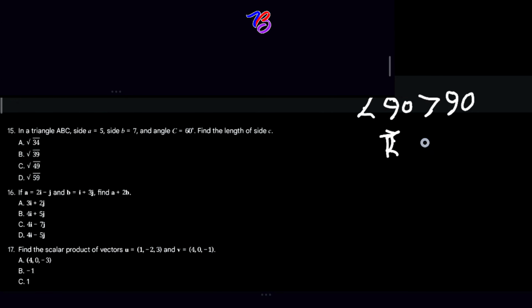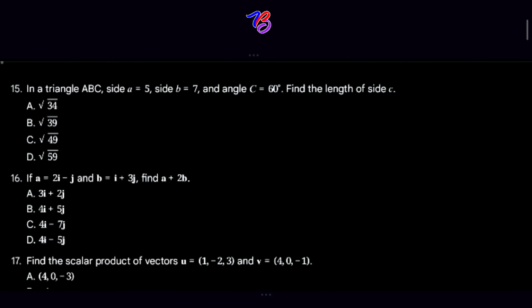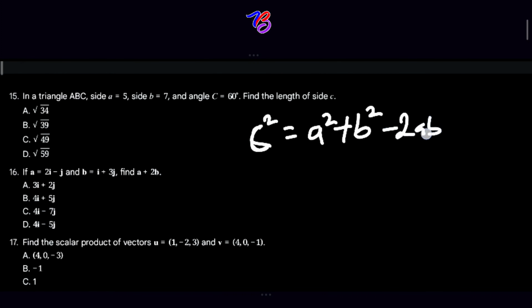Then for the angle, you are going to use the sine rule altogether, except if the angle is 90 degrees, a right angle triangle, then you are going to apply Pythagoras and SOHCAHTOA. So for this, our formula is c squared is equal to a squared plus b squared minus 2ab cos C. Our given data, we have our a to be what? 5.